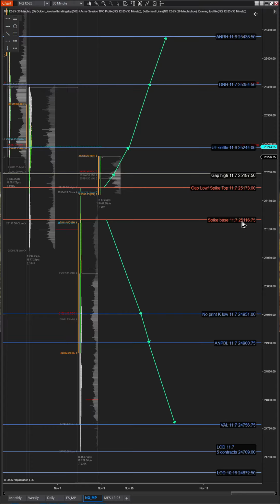This is a Nasdaq 100 futures market profile view for next week. Above 25,116.75, you want to stay long or buy call options targeting these levels. Below that, you want to stay short or buy put options targeting these levels.